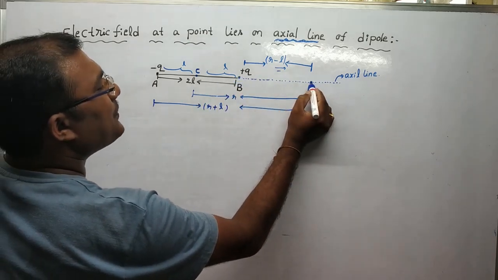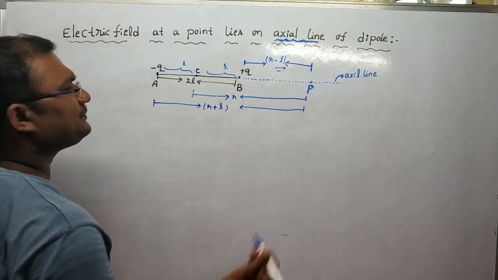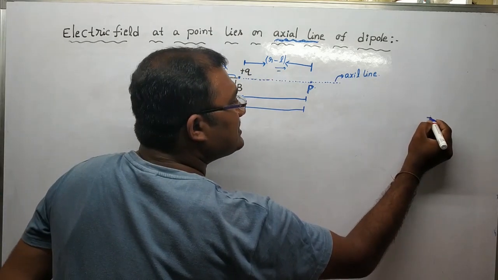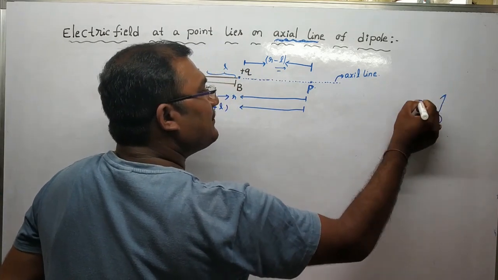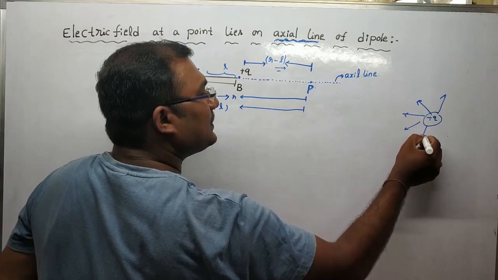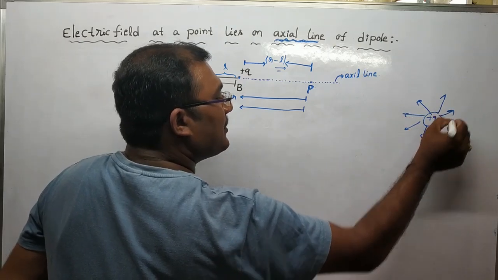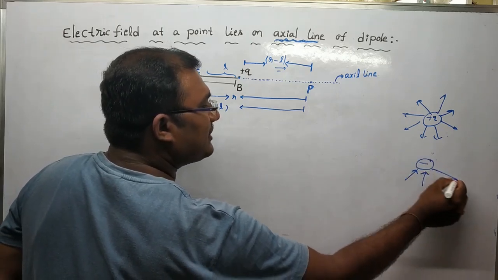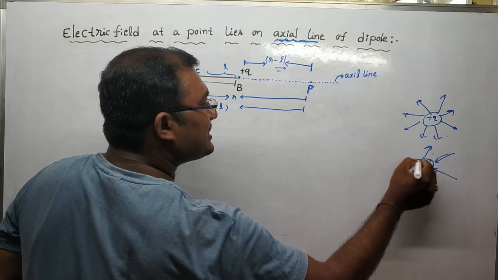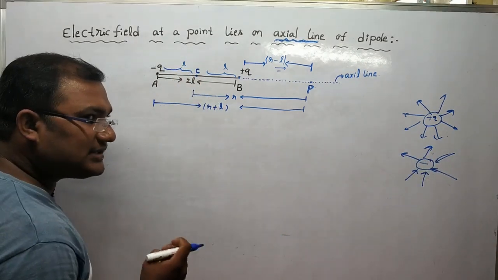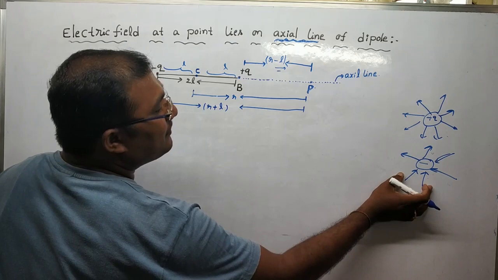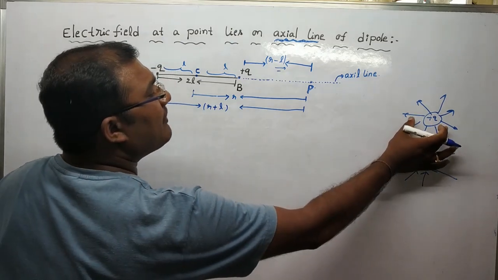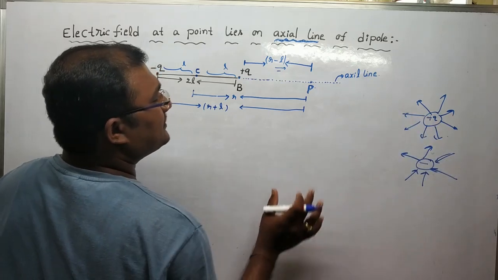We all know that the field lines due to plus Q always diverge from it, like this. For a negative charge, the field lines converge into it. That means the electric field lines act towards the negative charge, and away from the positive charge.